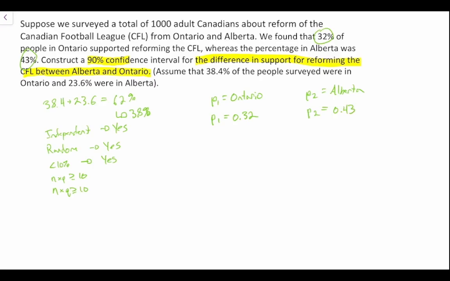Well, we can almost assume that n times p and n times q are greater than or equal to 10. But let's look at some of the additional information that the question has given us before we can resolve that. So let's look at our total sample size.